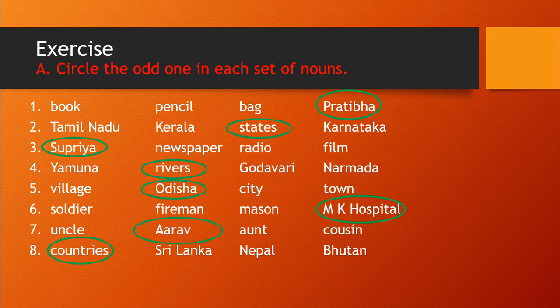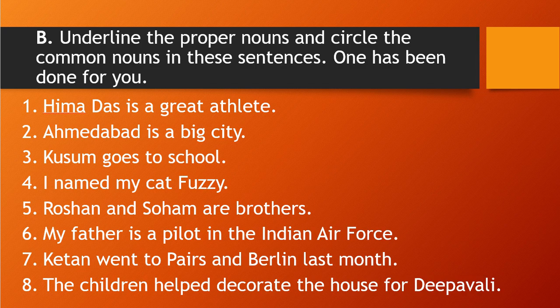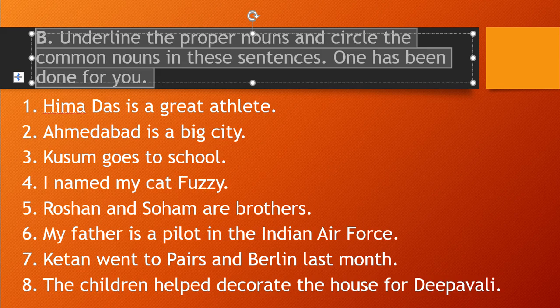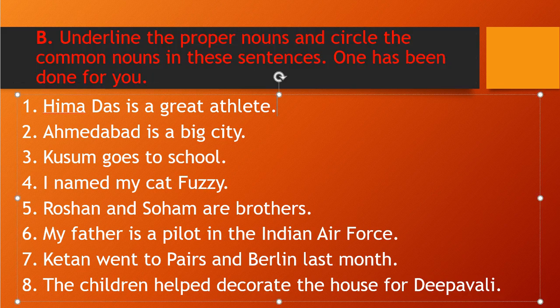Let's go with our exercise 2. It says to underline the proper nouns and circle the common nouns. Here nothing is difficult. Read one by one. I will explain the first question properly.